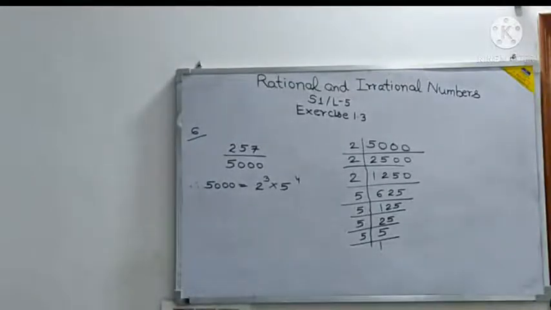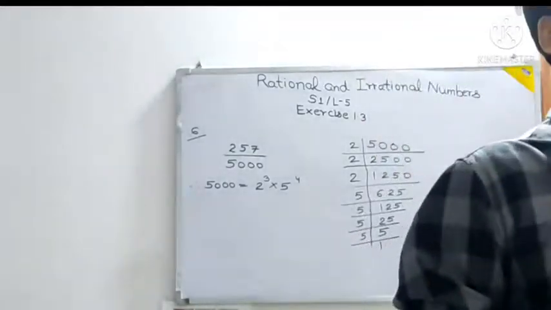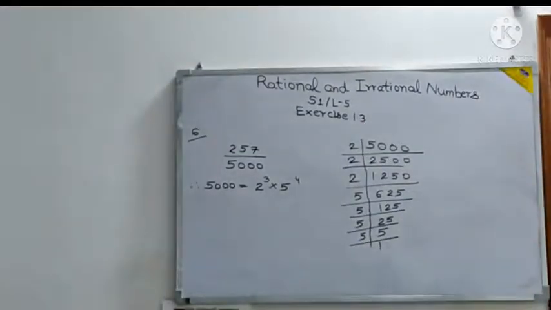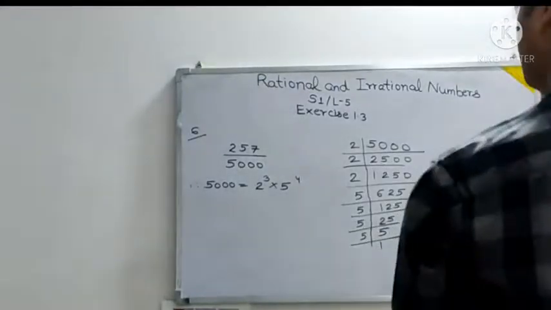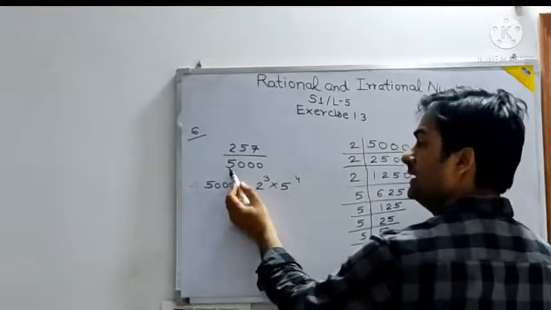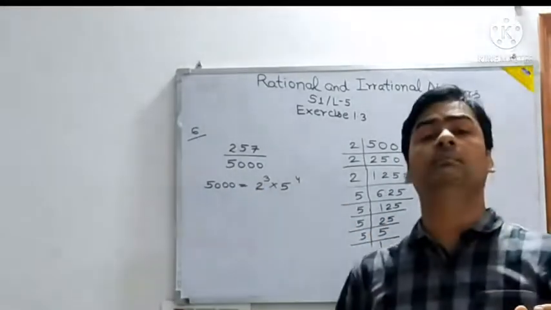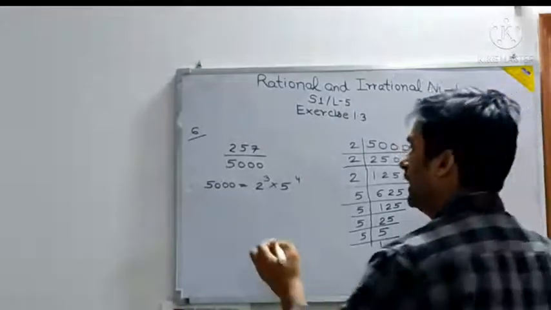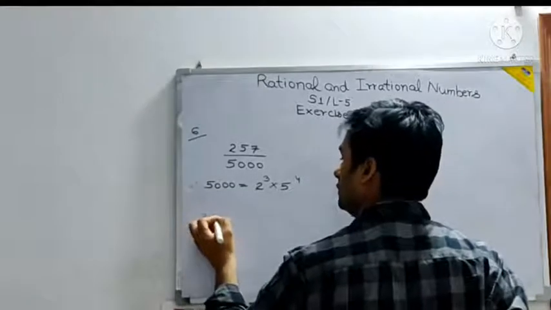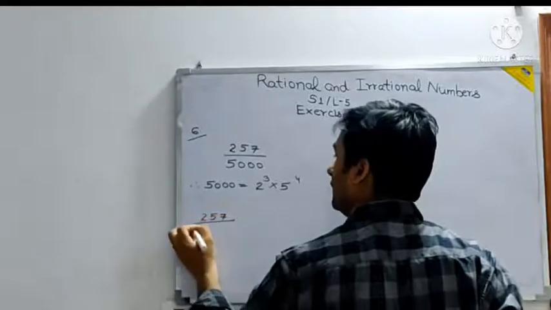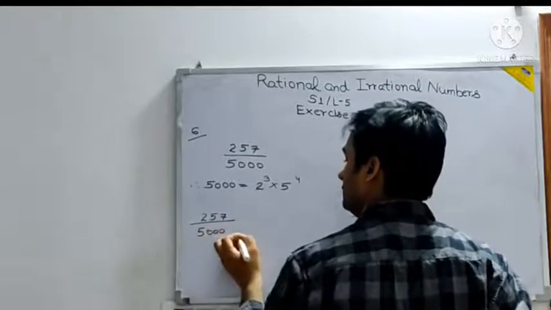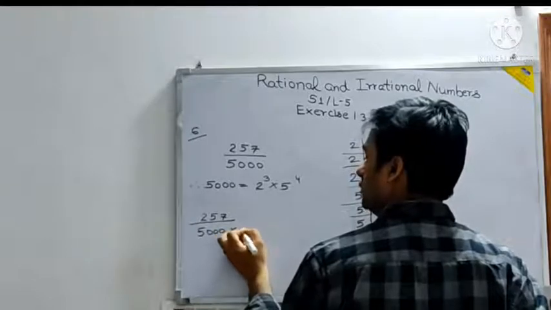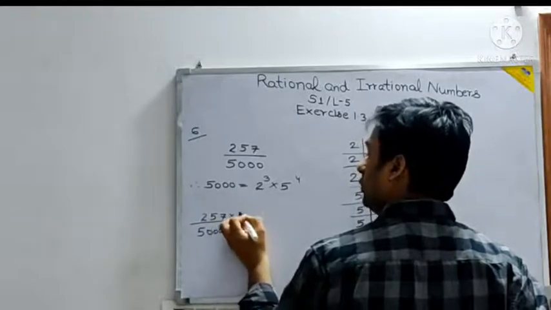Something more the question is saying: hence write its decimal expansion without actual division. Now see, children, whenever the question says to find the decimal expansion without actual division, basically we try to multiply by a suitable number. Since there is a 5 there, can you express the denominator as a multiple of 10? Yes, you can. So right here, 257 upon 5000 multiplied by 2, multiplied by 2. Why 2 only?